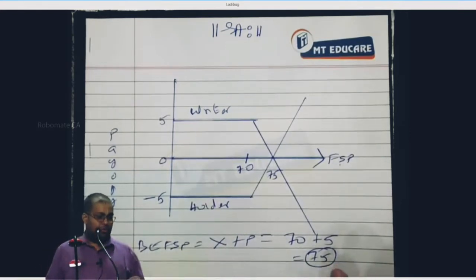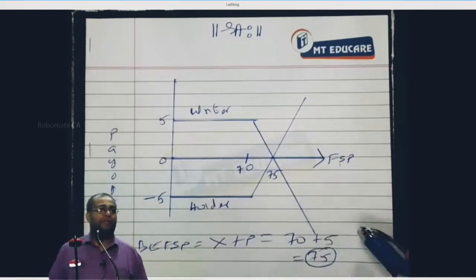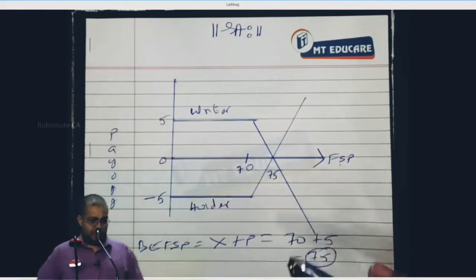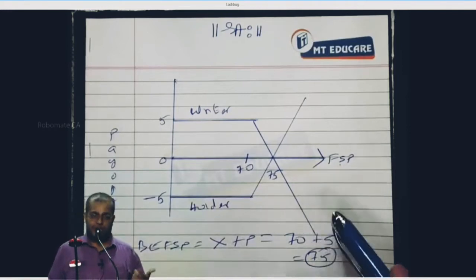Notes. Write down notes. Point number 1. The FSP at which the payoff to the holder and writer is 0 is called what? FSP means future spot price.